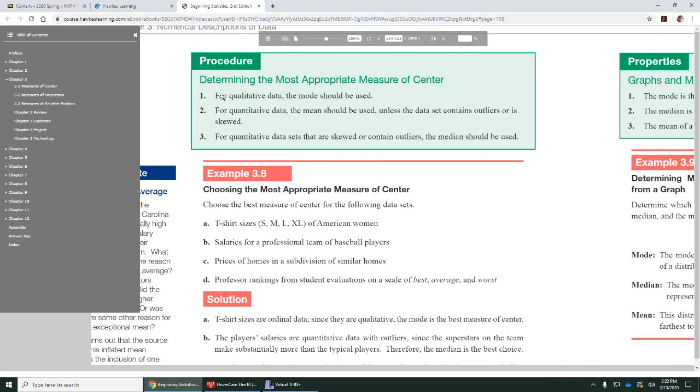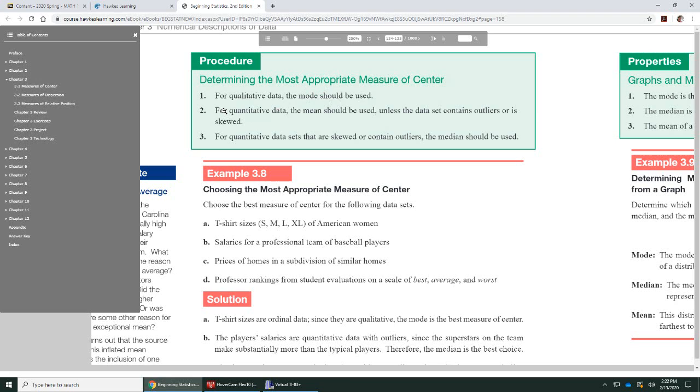Here it says if we're going to be using qualitative data, so this is data that is not numerical, or if it does contain numbers, we can't really do any meaningful math with it, like your house number, street address number, a jersey number, social security number. Okay, all of those are numbers, but you can't do math with it. It doesn't make sense to add up or find the average or subtract, take a difference. So if it's qualitative data, then the mode should be used. Okay, so in all qualitative data is mode.